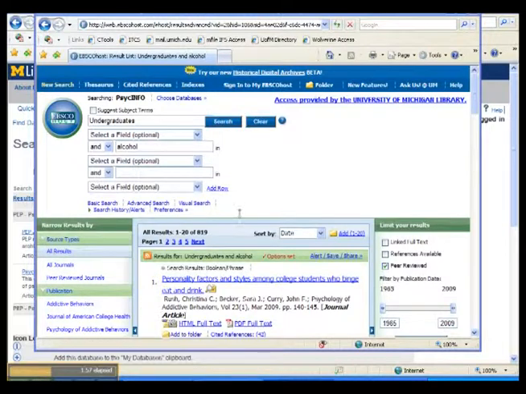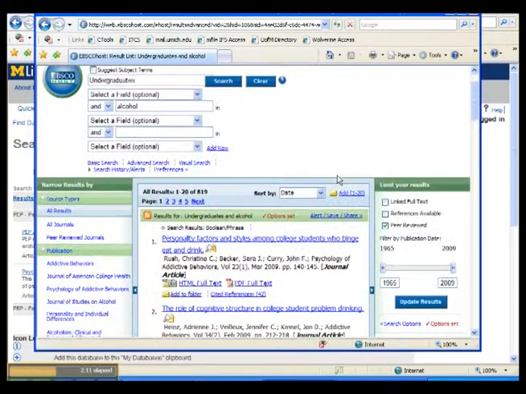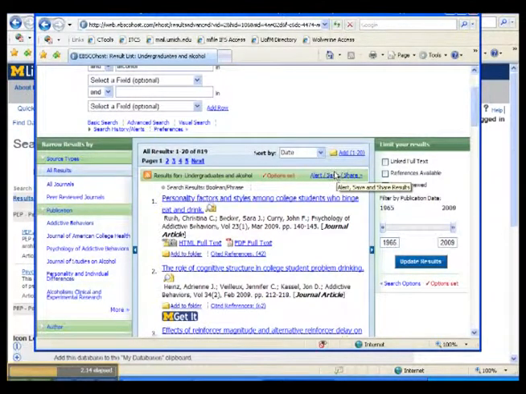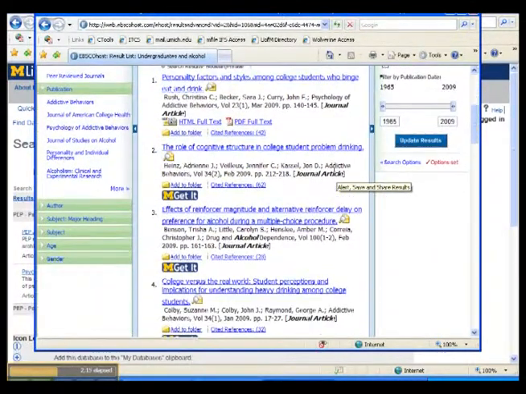After you enter your search terms, PsycINFO will come back with a number of results for articles that included your key terms. In this instance, there are 819 articles which contain the term alcohol and undergraduates. Obviously, 819 is a bit too much for you to look at in one day, so you're going to want to scroll through the titles and figure out which one seems the most appropriate for what you're looking for. In this instance, why don't we check out the first article?